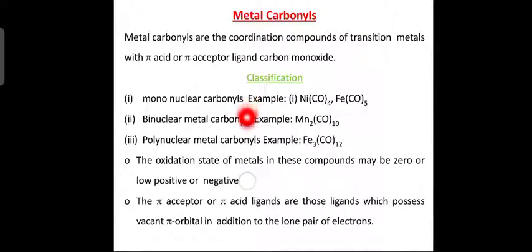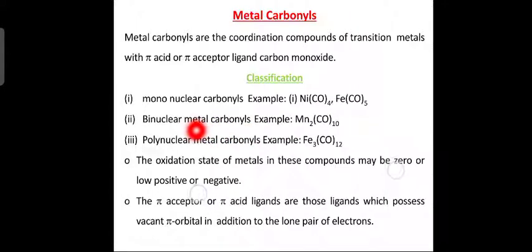They are classified into three types. Now which are the three types? Mononuclear carbonyls, binuclear carbonyls, and then polynuclear metal carbonyls. So what about mononuclear carbonyls? Mononuclear means one metal atom will be present, for example, tetracarbonyl nickel. Ligand is carbonyl ligand, metal atom is nickel, only one nickel atom. Similarly, pentacarbonyl iron, 5 carbonyl ligands and then one iron atom.